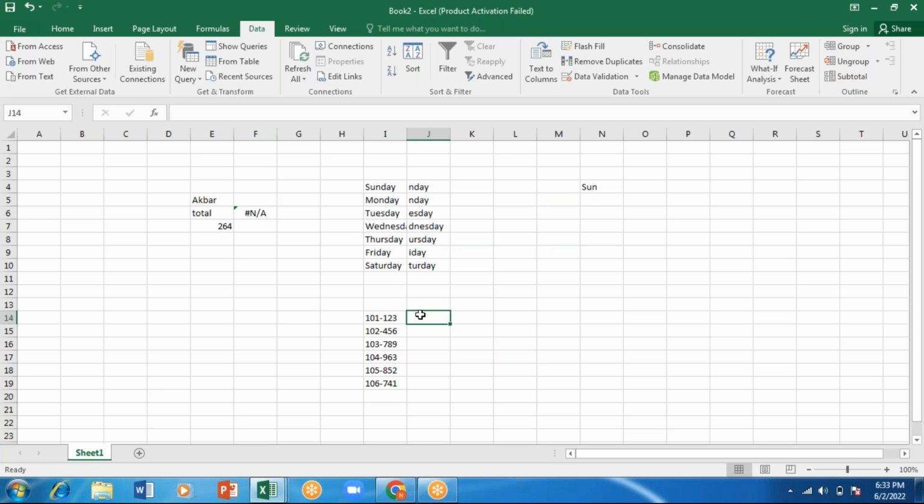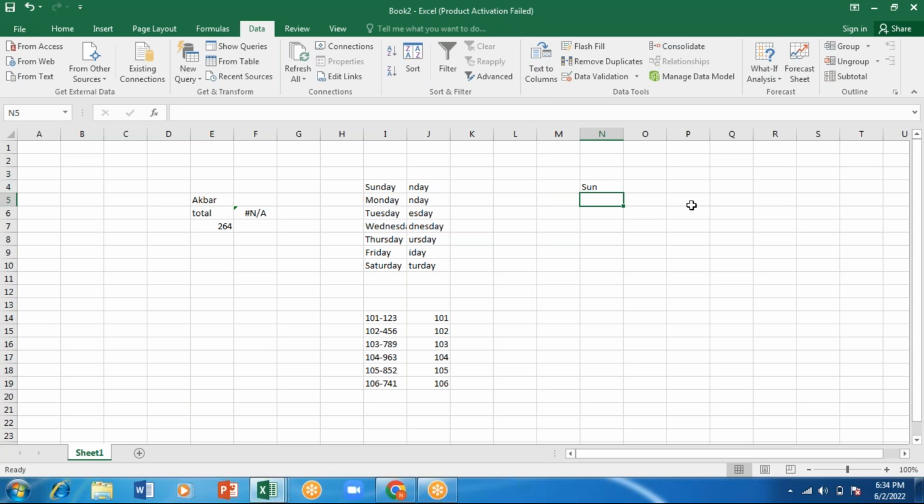Now I want the first numbers. So I'll press 101. I'll press enter now. Control E. Automatically the next numbers will come. Instead of me using these formulas, left or right, I am using Control E for flash fill. So flash fill. Next one is remove duplication.